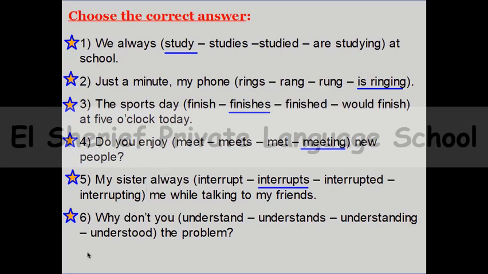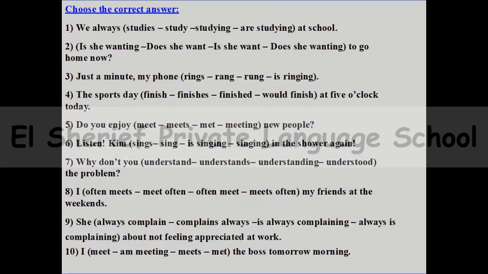Number 6, why don't you space the problem? Why don't you understand? Is great, because understand is a stative verb. Do you remember? Stative verbs. We can't add ing to the stative verbs. Why don't you understand the problem? And here,